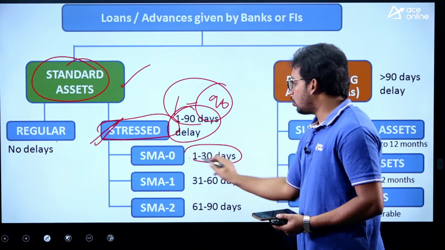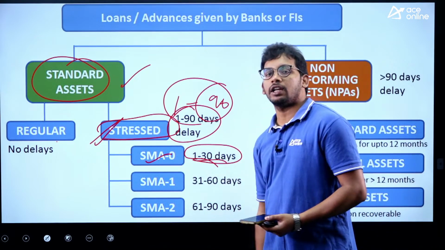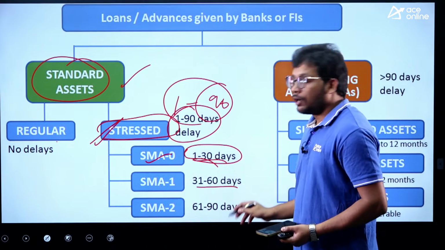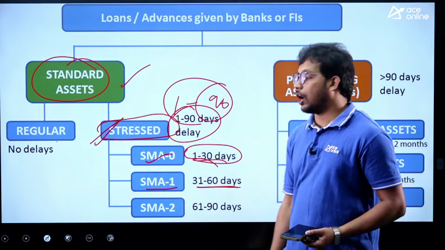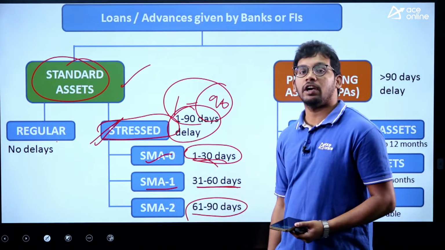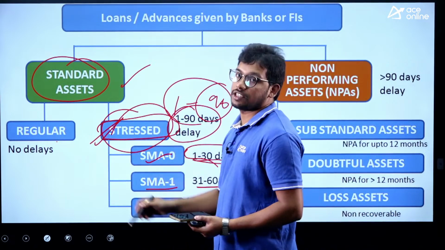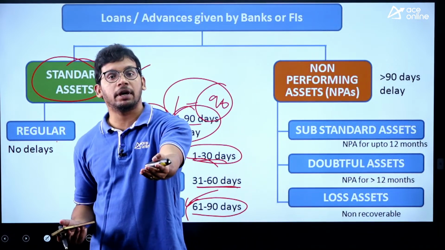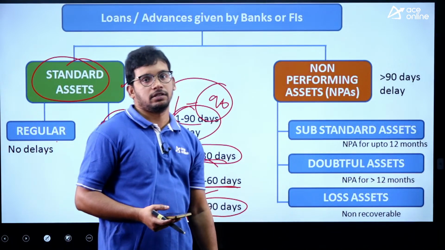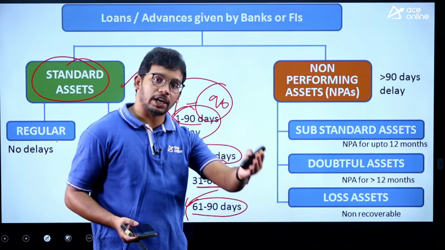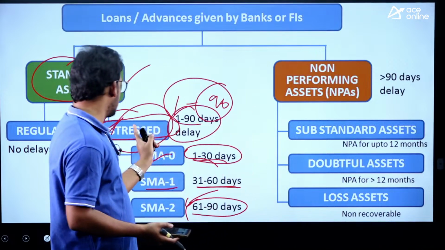If you are not paying your loan on time for 1 to 30 days, it is put under special mention account 0. If your payment is delayed for 31 to 60 days, then this will be kept under special mention account 1. If you delay 61 to 90 days, then it will be kept under special mention account 2. These are stressed assets. But if you cross the non-payment time by 90 days, then they are part of non-performing assets, right? Only if your non-payment crosses 90 days are they part of non-performing assets, else they are part of stressed assets.